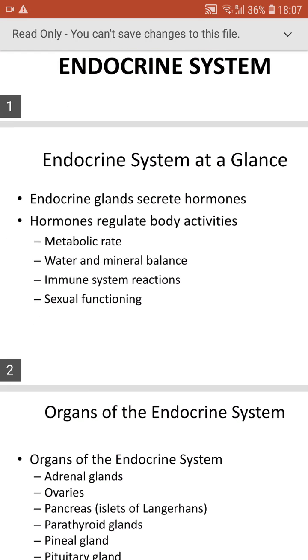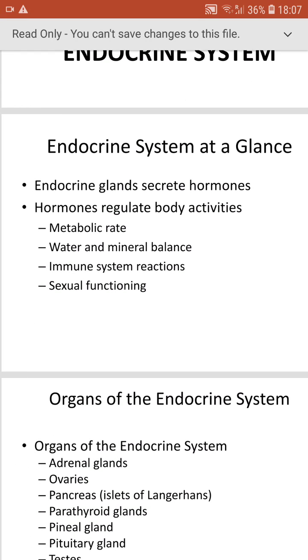Endocrine system at a glance. So the endocrine glands will secrete the hormones, and we also have the exocrine glands. We have already seen that the exocrine glands will secrete enzymes and some other substances, for example the sweat glands, salivary glands, and sebaceous glands. These secrete substances other than hormones.